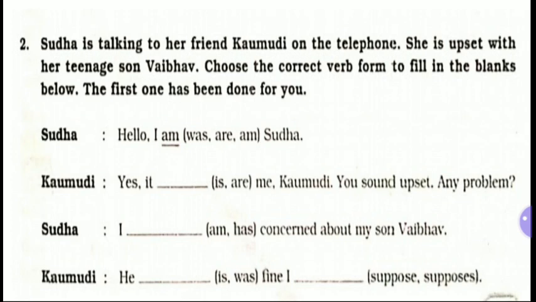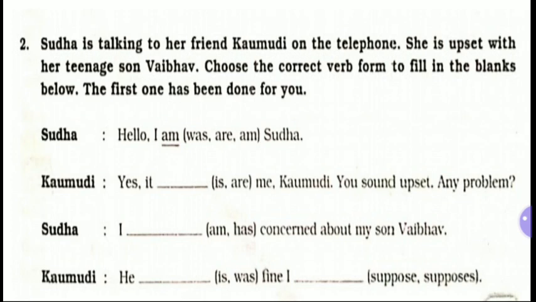Now from Kaumudi you have to do yourself. Yes, it is me, Kaumudi. You sound upset. Any problem? Sudha, I am concerned about my son Vaibhav. Am you have to select. Has is not possible here according to subject verb agreement. Now Kaumudi: he, fine, I, suppose. Here there are 2 blanks and there are 2 options for each blank. Now look at, he is fine, I suppose.